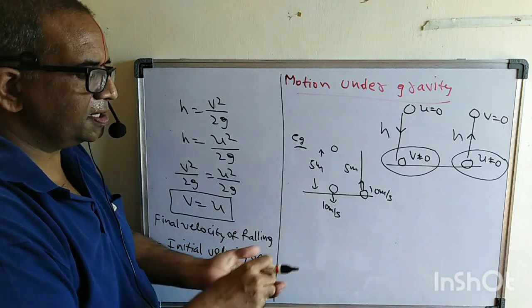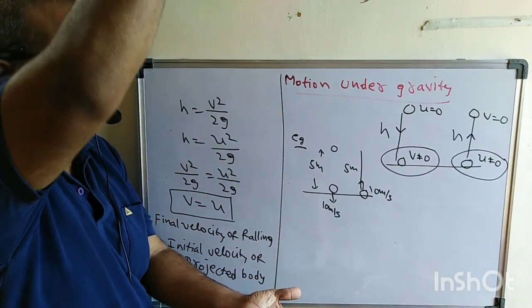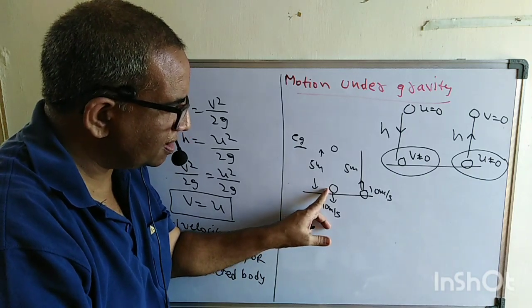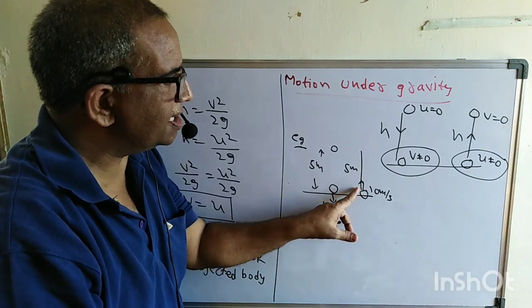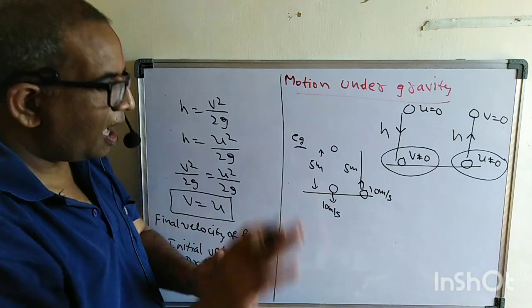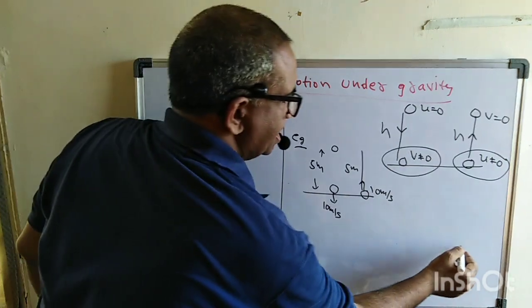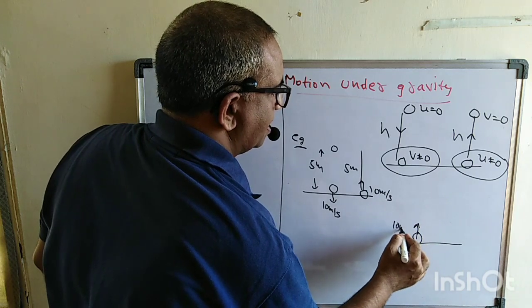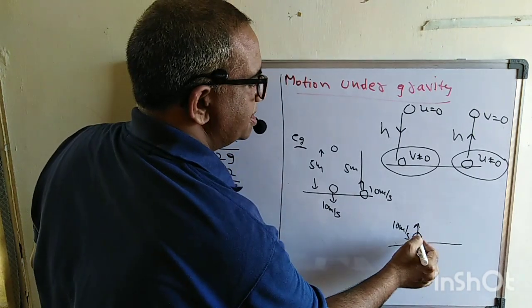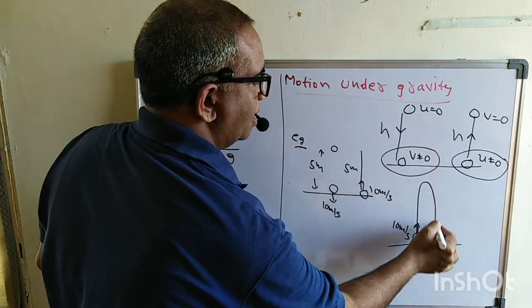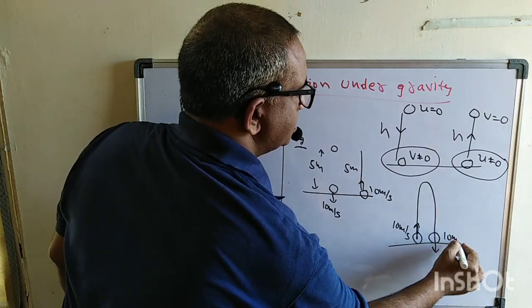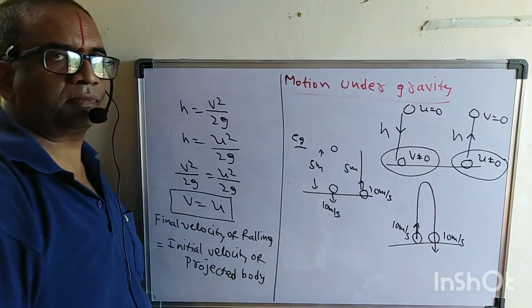If I just drop a body, with the velocity it reaches by the time it reaches the ground, if you throw with the same velocity, it will reach the same height. Or think in another way: if I project a body with 10 meter per second, it will go up and come down. By the time it reaches back, its velocity will be the same 10 meter per second.